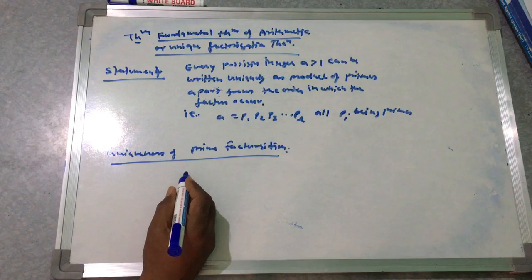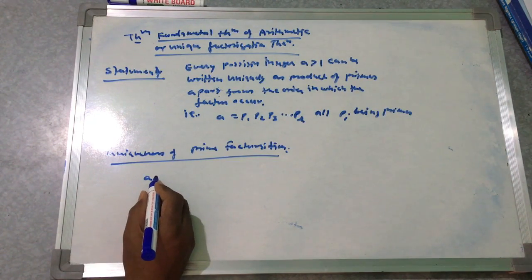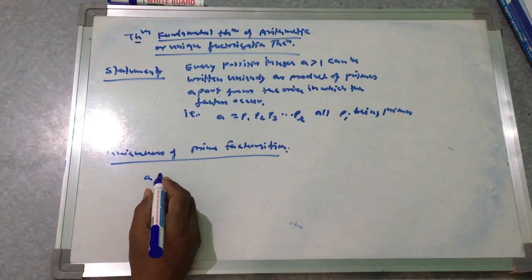So we assume that suppose a is factorized in two different ways.